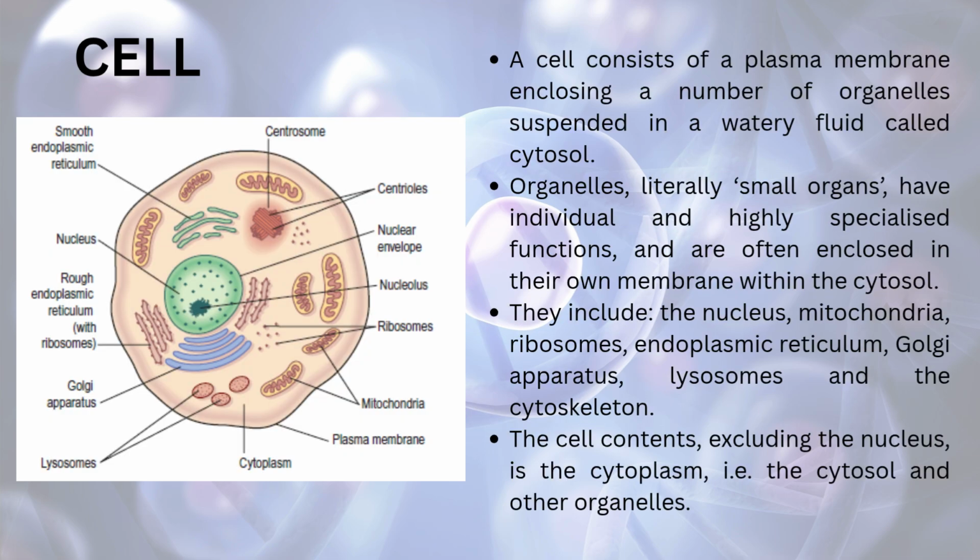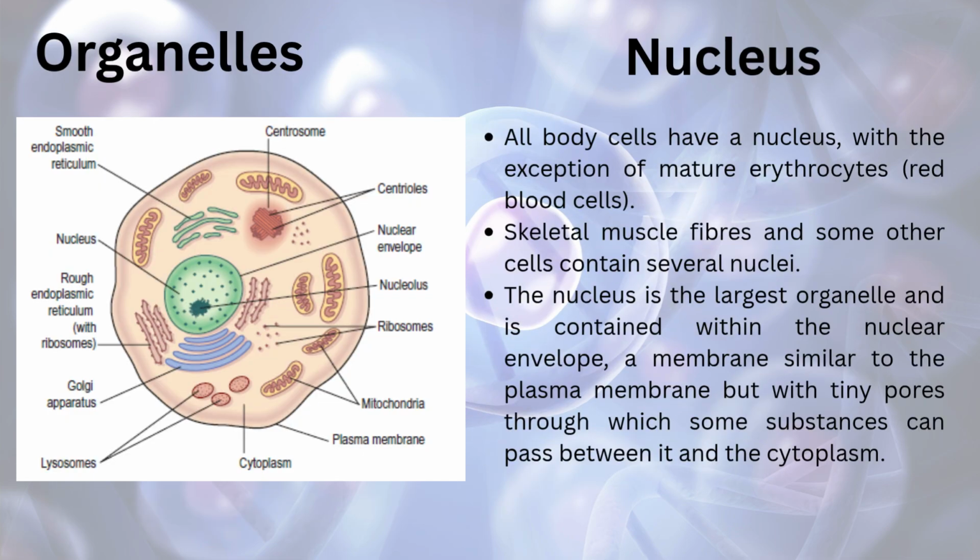A cell consists of a plasma membrane enclosing a number of organelles suspended in a watery fluid called cytosol. Organelles, literally small organs, have individual and highly specialized functions and are often enclosed in their own membrane within the cytosol. They include the nucleus, mitochondria, ribosomes, endoplasmic reticulum, Golgi apparatus, lysosomes, and the cytoskeleton. The cell contents, excluding the nucleus, is the cytoplasm, that is, the cytosol and the other organelles.